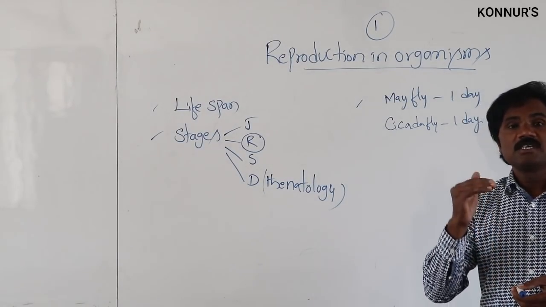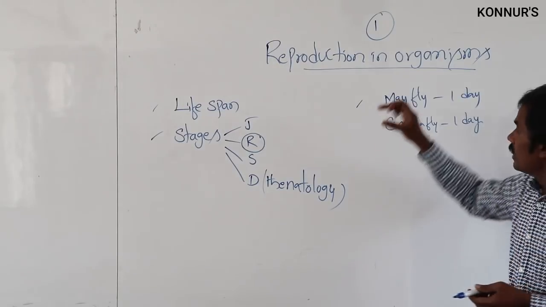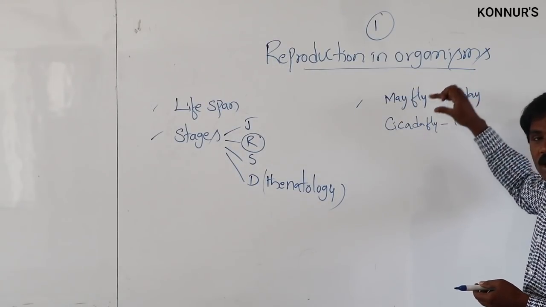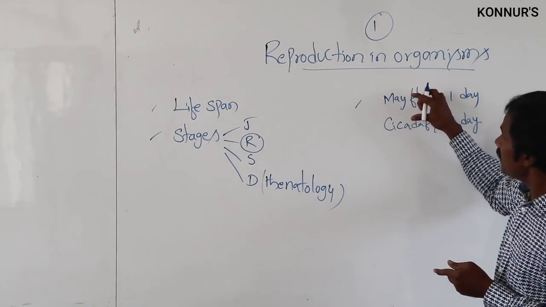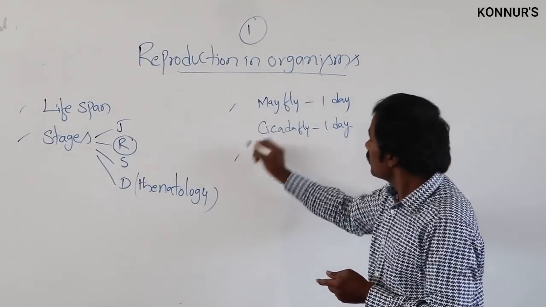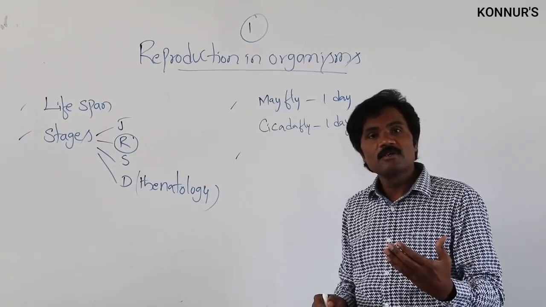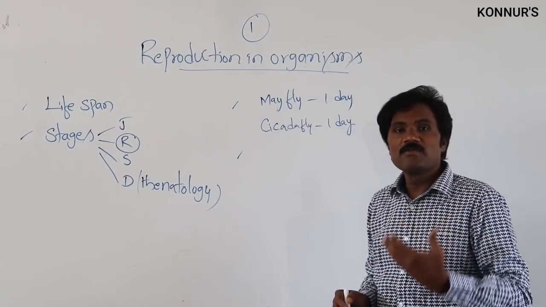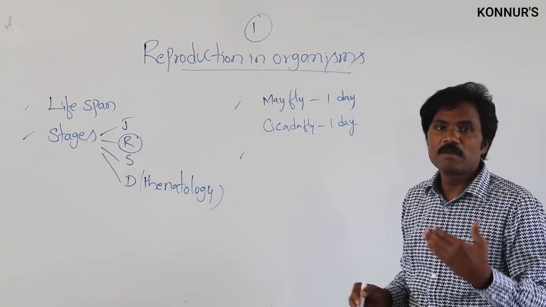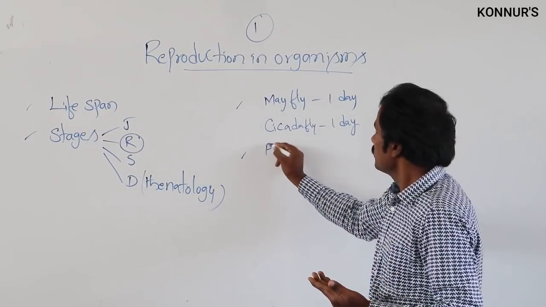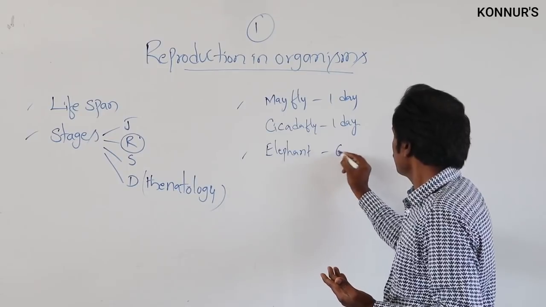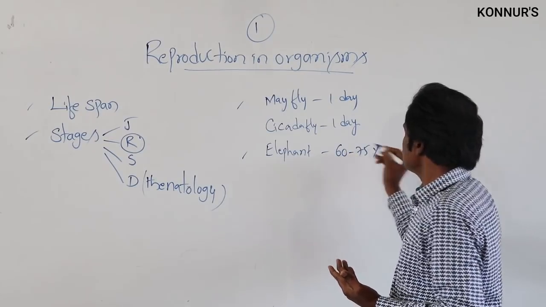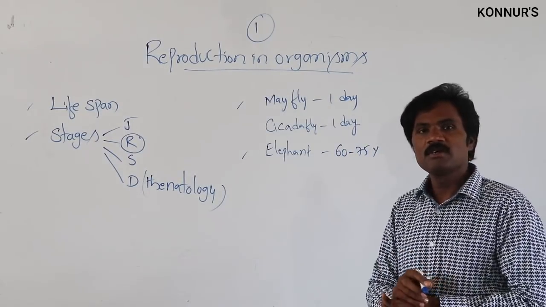Especially in insects, the least lifespan is within 1 day, after which they are dead and gone. Then, among the longer ones, there is the elephant, which lives 60 to 75 years.